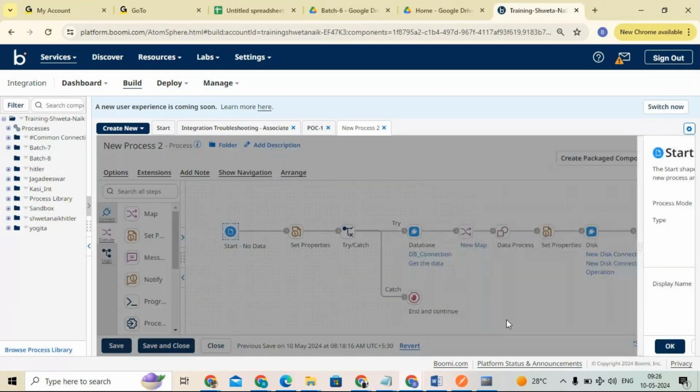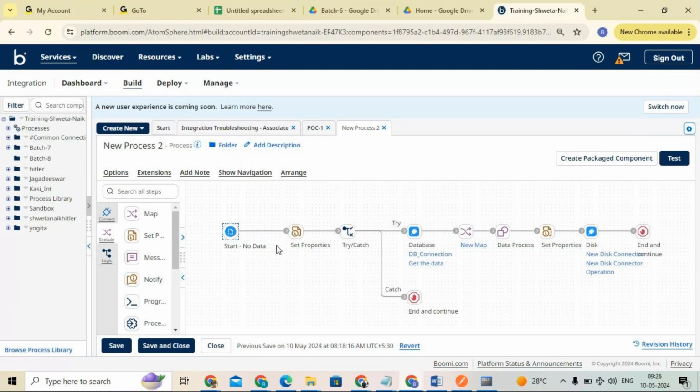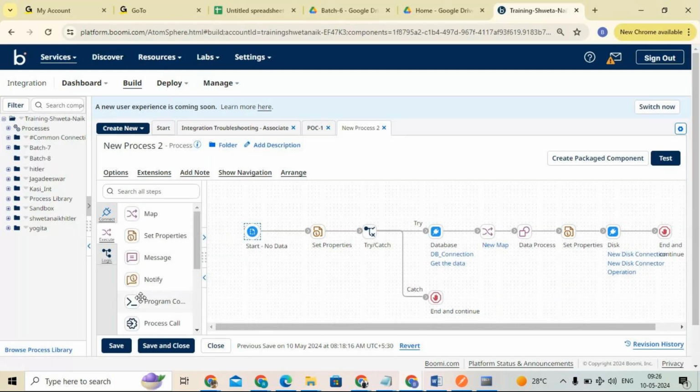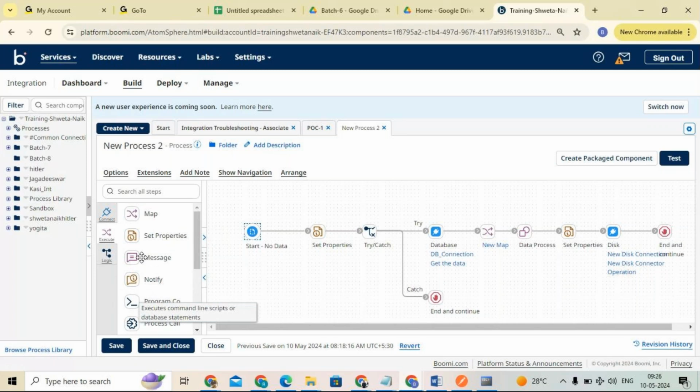To start the process, what are the things we need? Everything I will teach you. Okay, don't worry. This is a process. Yesterday I told you that instead of coding, we will not write any code. We will use these shapes. Here we can see set properties, different shapes I am using to get the data, to develop our integrations. Instead of coding, I am using these shapes in such a manner to achieve our integrations.